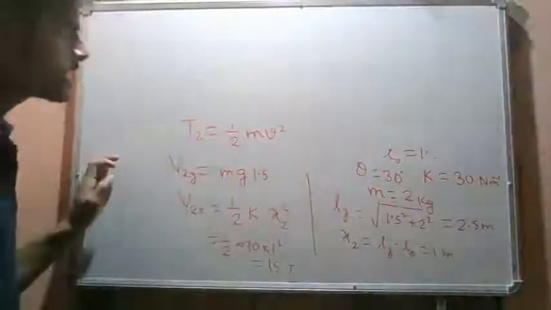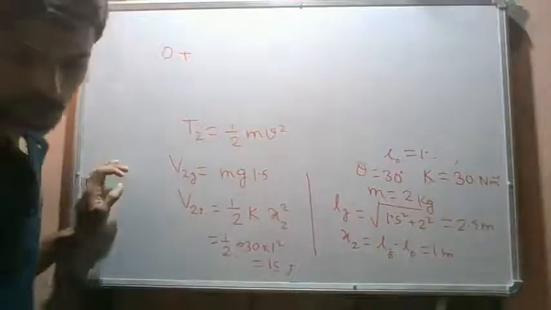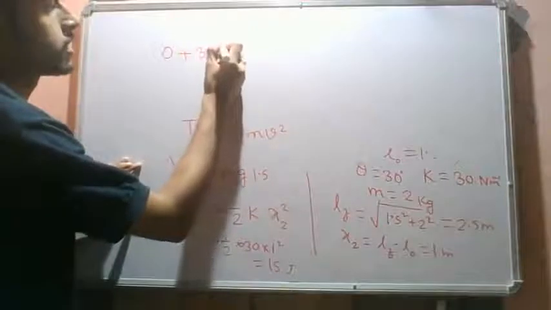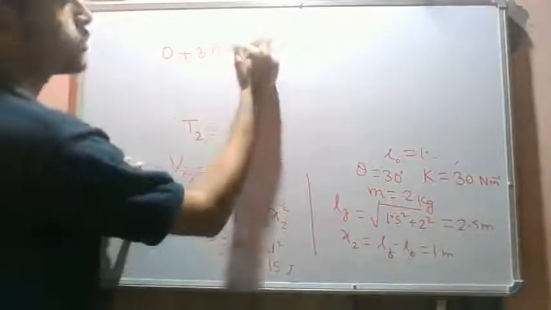The initial kinetic energy is 0. The initial potential energy is 3.75 due to spring. The work done by non-conservative forces is 64.951.